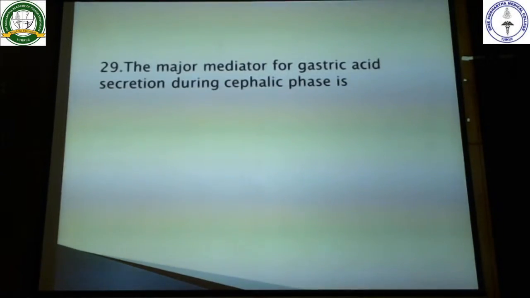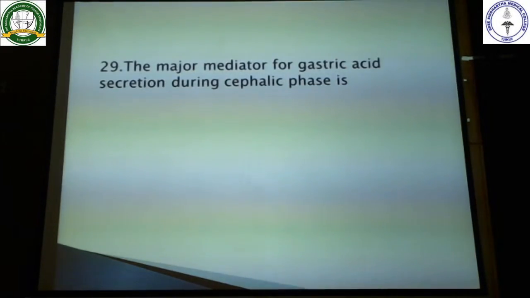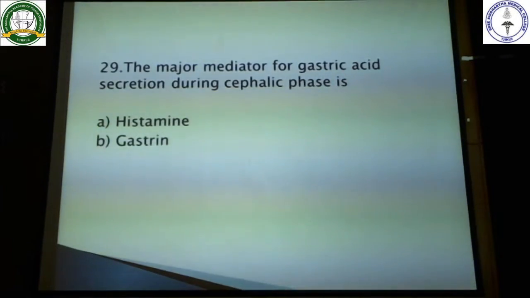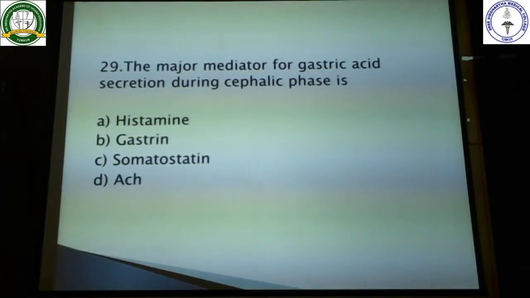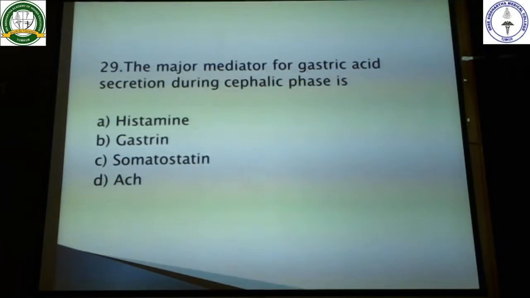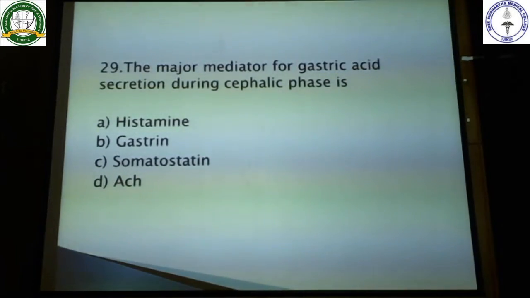Next question. The major mediator for the gastric acid secretion during cephalic phase is, so the options are histamine, gastrin, somatostatin and acetylcholine. So it is the parasympathetic activity. Is it clear? The neural control, parasympathetic activity. So parasympathetic, automatically it is going to secrete acetylcholine. So the option here has to be acetylcholine. The answer is acetylcholine here.